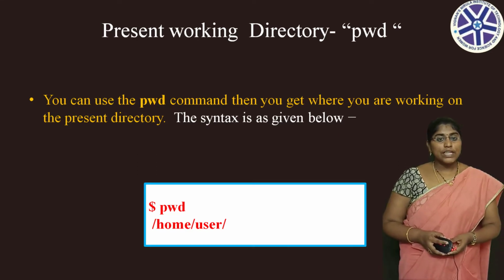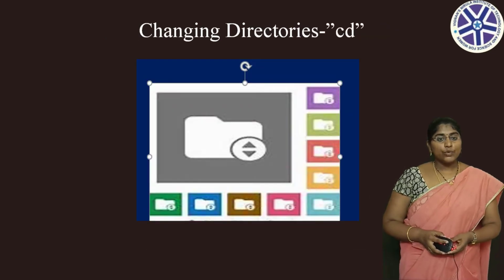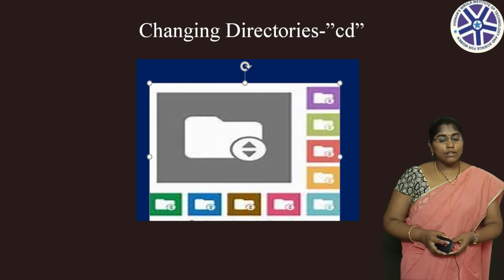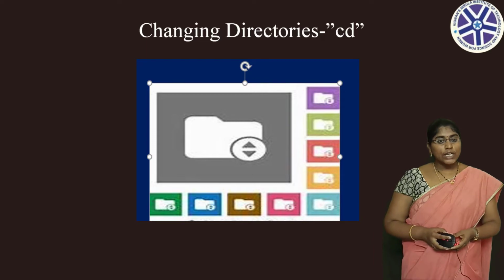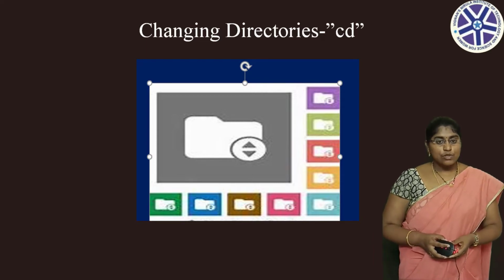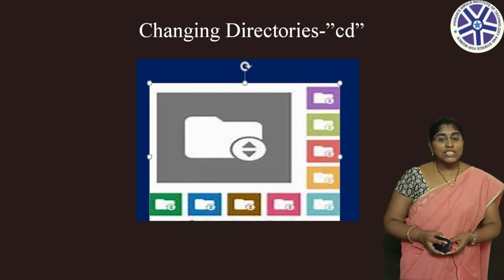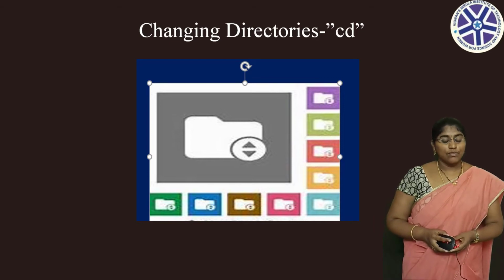An example is given here. $pwd, after executing this command, you get an output like /user/mgv. It means the current directory you are working in is mgv. You should also note that the pwd command always gives the absolute path name.